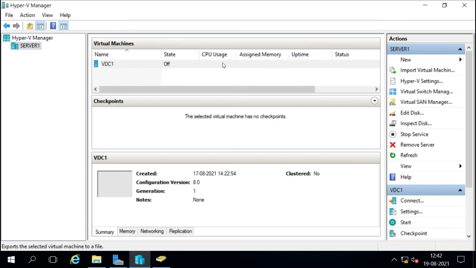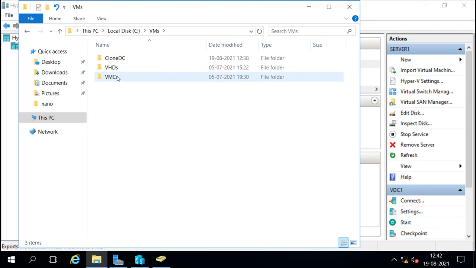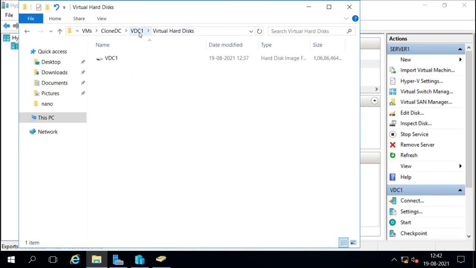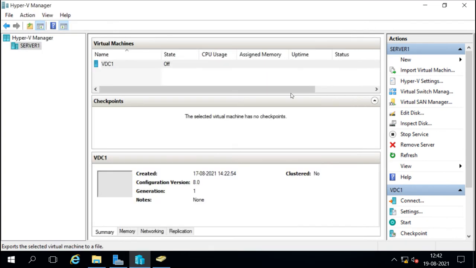Now the machine is exported and it has been saved under this C drive, virtual machines, VMs directory, and under this I have created the clone DC directory. Under that we have this server exported, with the virtual disk and all the configuration files also. Now we want to import it. If we want to do the clone, we will import that virtual machine again into the Hyper-V. We can import as many times as we want, and we can create as many clones as we want.